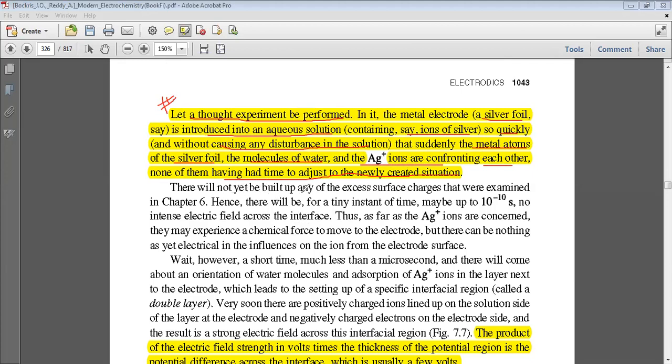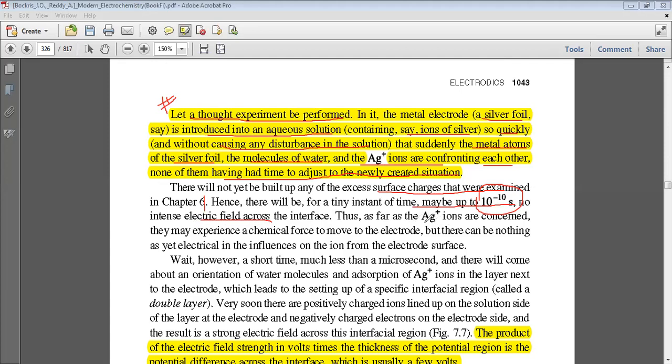There will not yet be built any of the excess surface charges that were examined. Hence, there will be, for a tiny instant of time, maybe 10 raised to the power minus 10 seconds, no intense electric field across the interface.